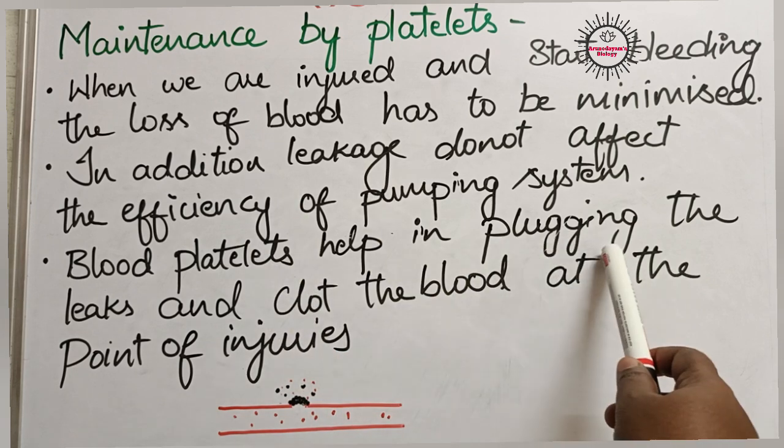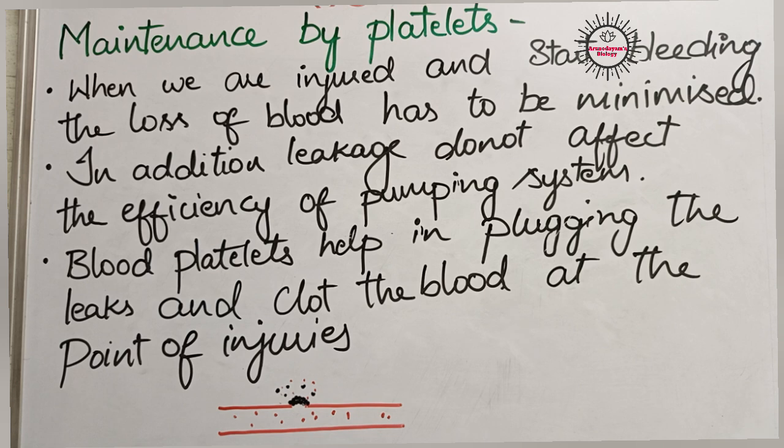They will plug in, they will seal the leakage, and they will clot the blood there to prevent further loss of blood. See, this is the blood vessel. Here it has some leakage, the blood is moving out, that is, we are losing some blood. So what happens here is blood platelets are present in the blood. These platelets accumulate here, they seal the leak here, isn't it?